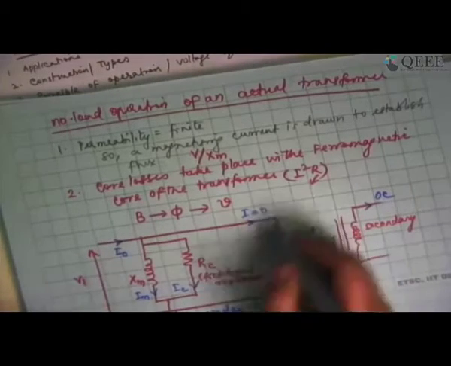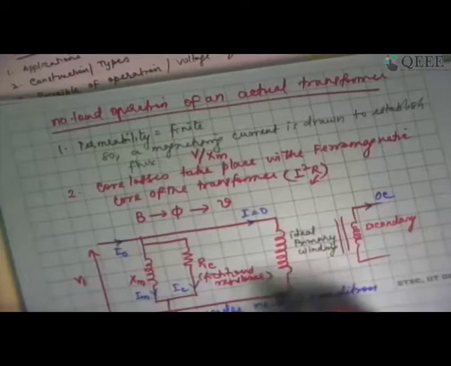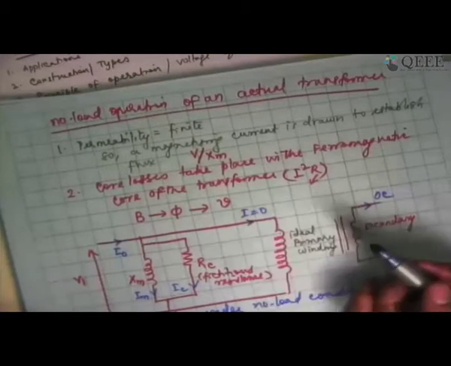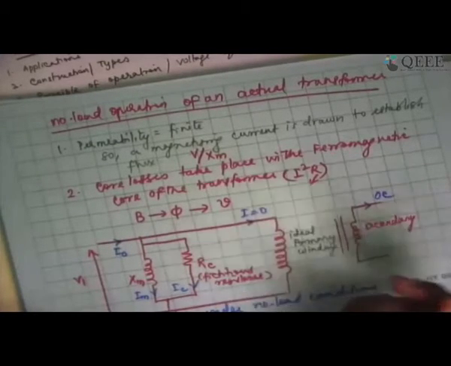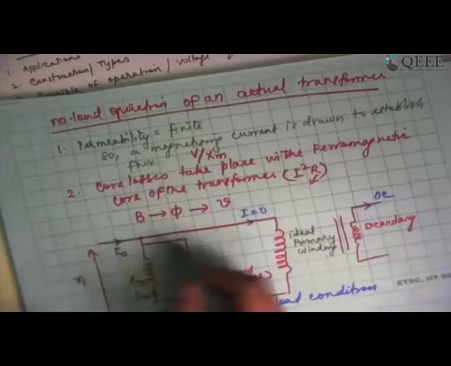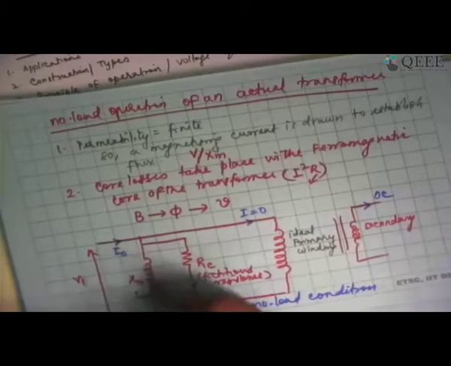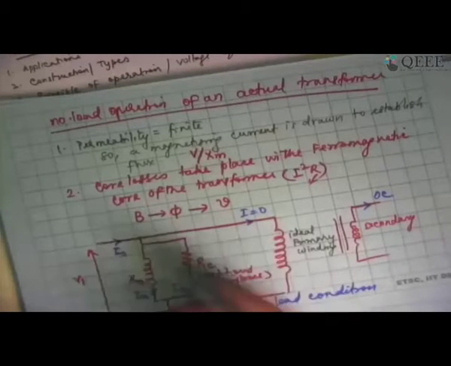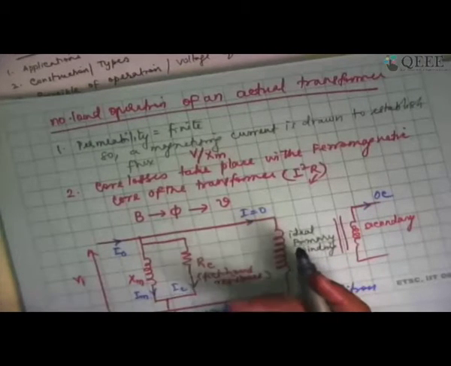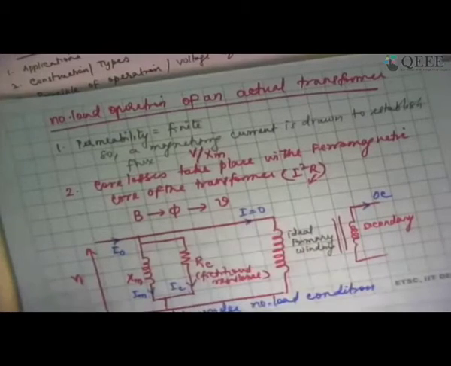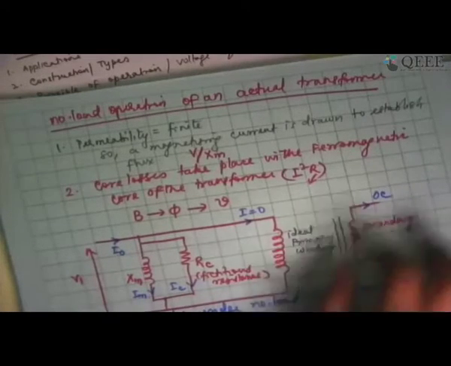There is no current being drawn by the transformer as well. If the secondary current is 0, the primary current also should have been 0 if it is ideal. But I am drawing some current because I have to satisfy the core losses and I have to produce the flux, because permeability is not infinite. So this essentially tells me that my transformer is not ideal.